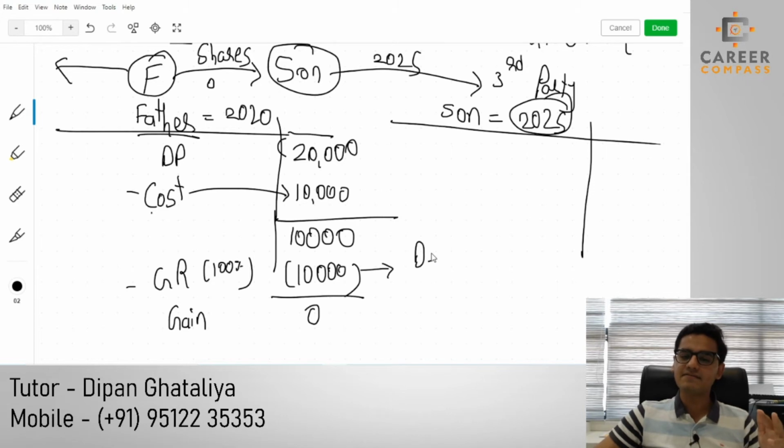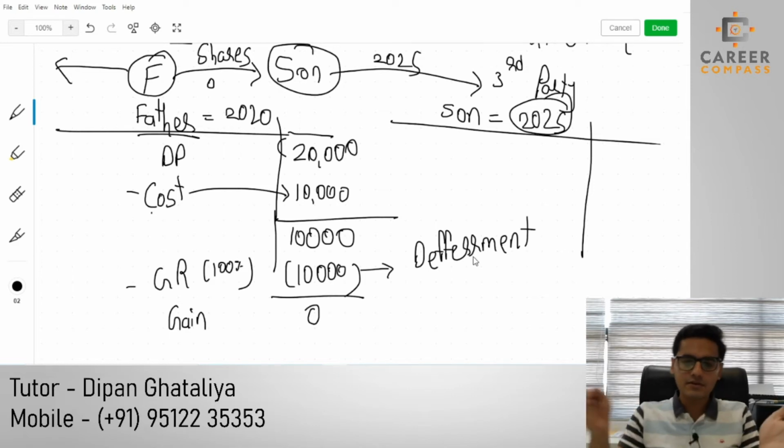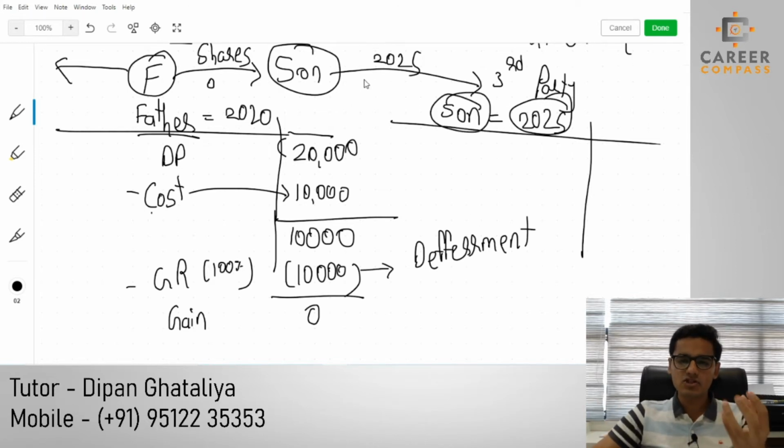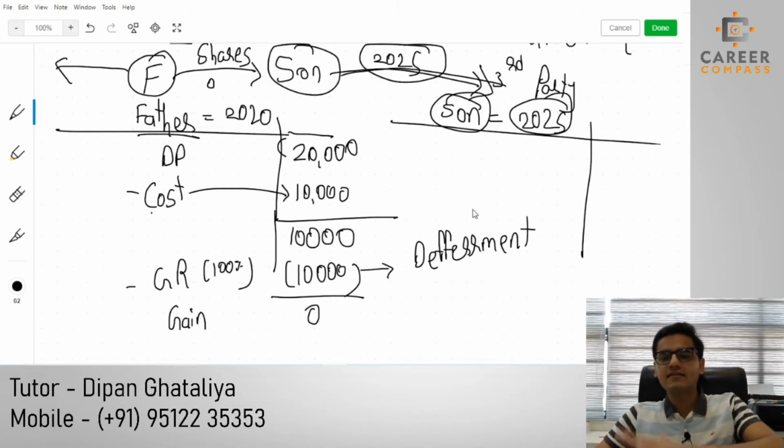It's just a deferment. It's not that we will never have to pay the CGT. We have just got a deferment. That means whenever the son sells these shares to a third party, in the year 2025, at that time we will have to pay the CGT.